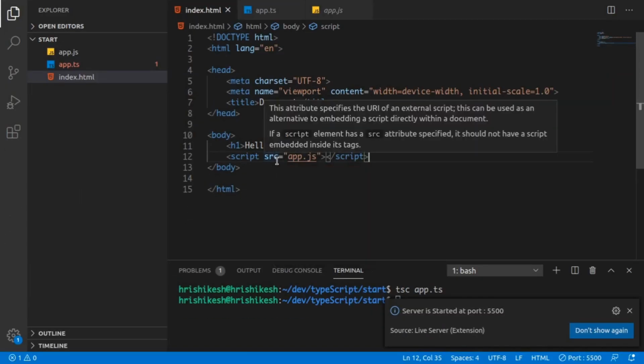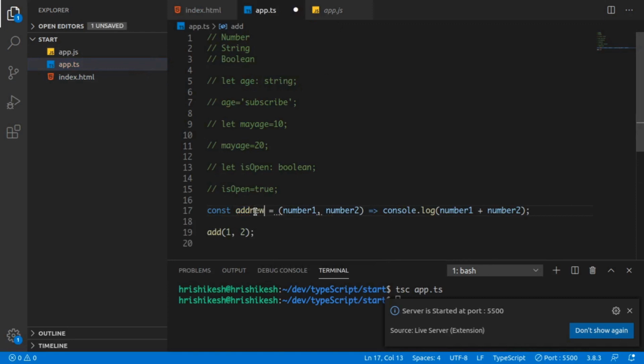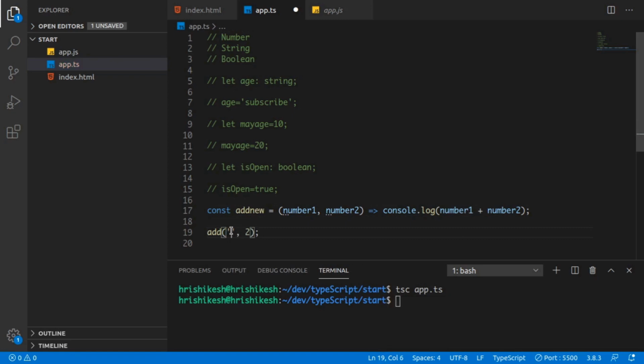Now the problem starts from here. This is just the beginning. Let's change the function call and write a string here, and see what will happen. According to the theory, if we create that type of function for addition, we don't want a string and a number to be added.